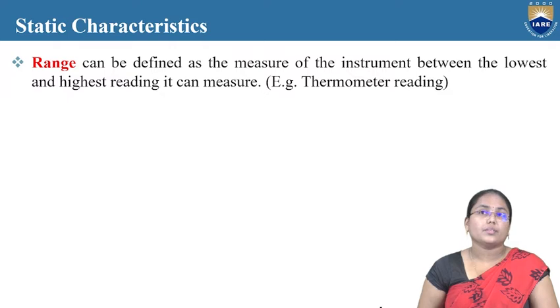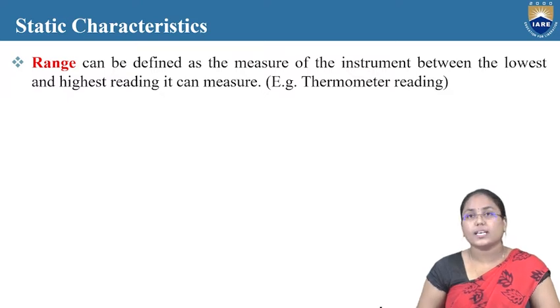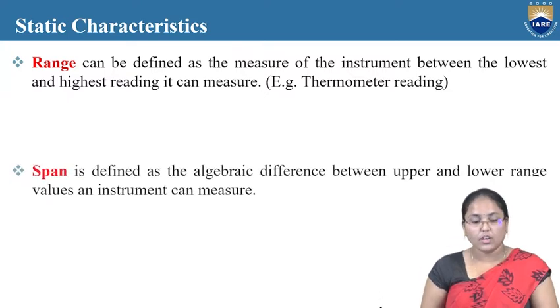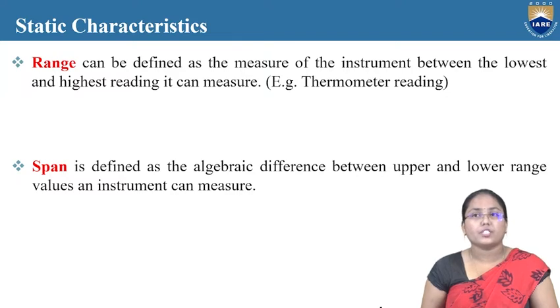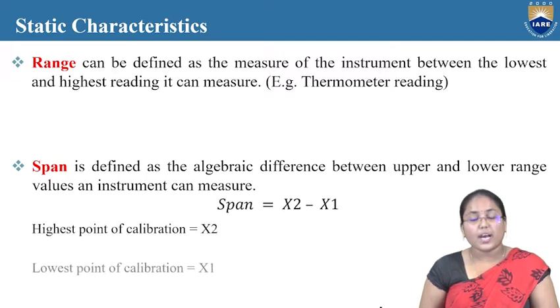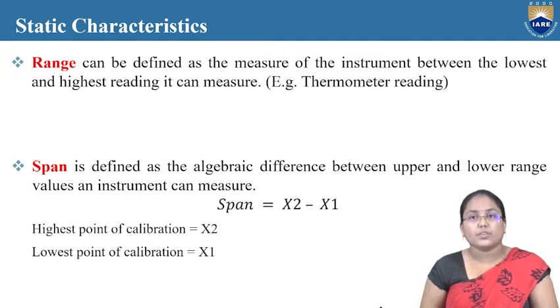Range can be defined as a measure of the instrument between the lowest and highest reading it can measure. And span is defined as the algebraic difference between the upper and lower range values an instrument can measure. The span is equal to x2 minus x1, where x2 is the highest point of calibration and x1 is the lowest point of calibration.